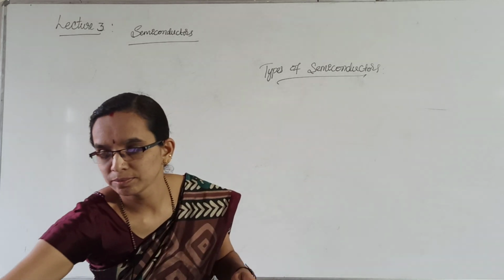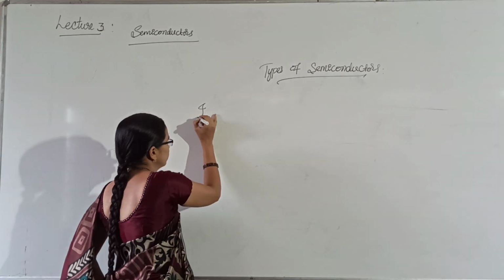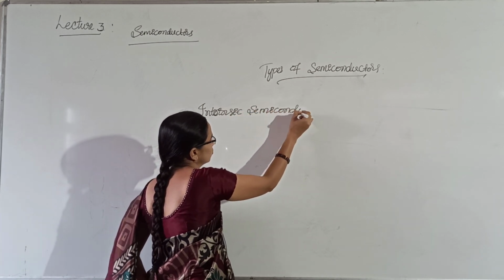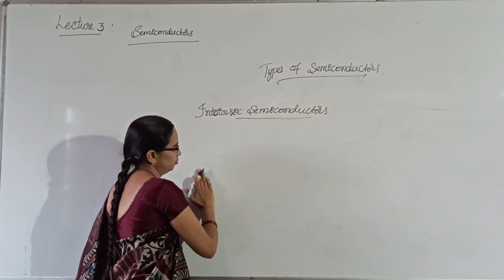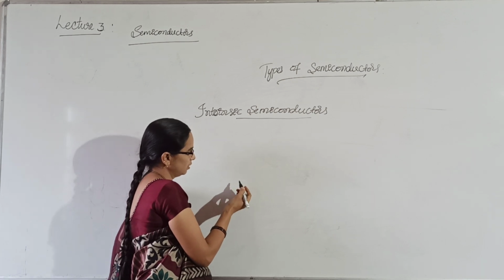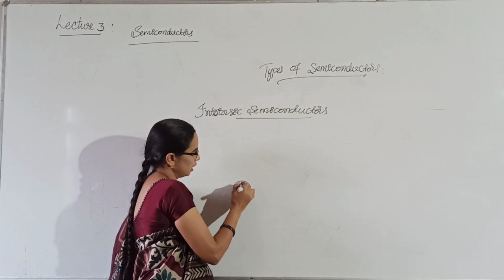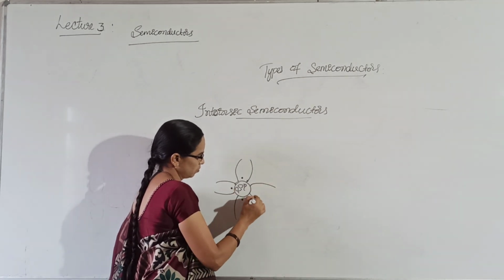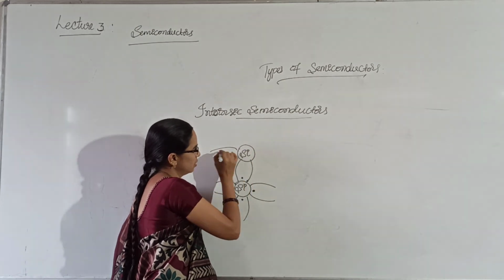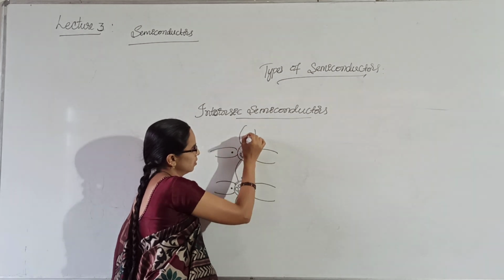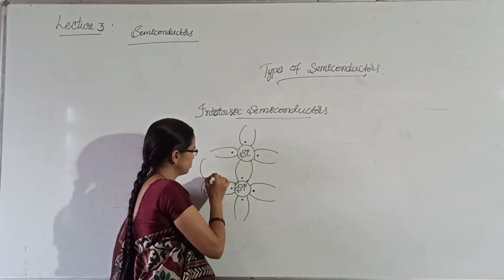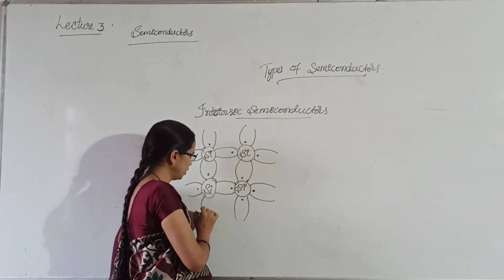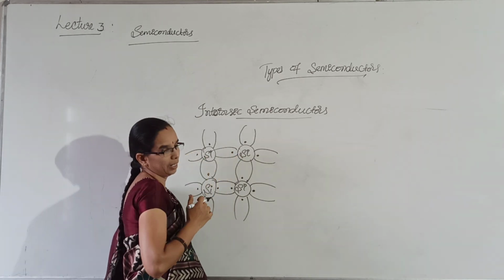In intrinsic semiconductors, again, semiconductors are covalent bonded crystalline substances where the valence electrons of the semiconductor crystal will make covalent bonding with the neighboring silicon atom.